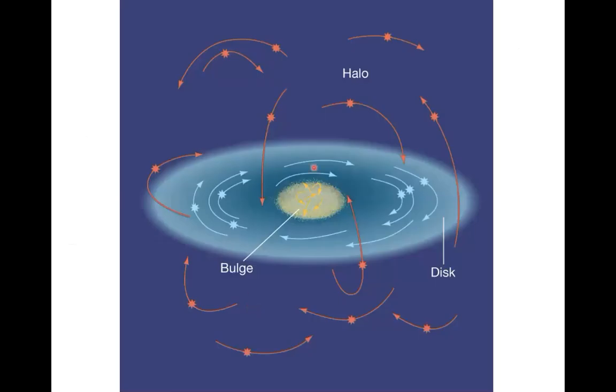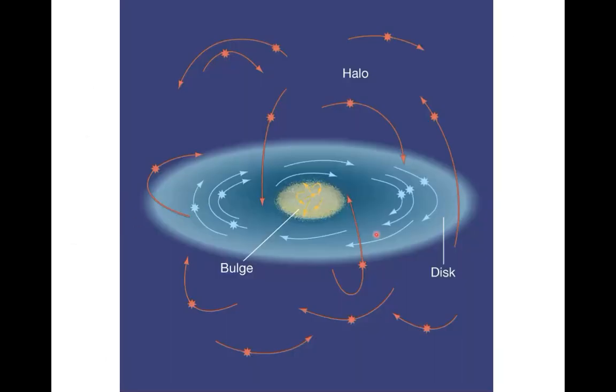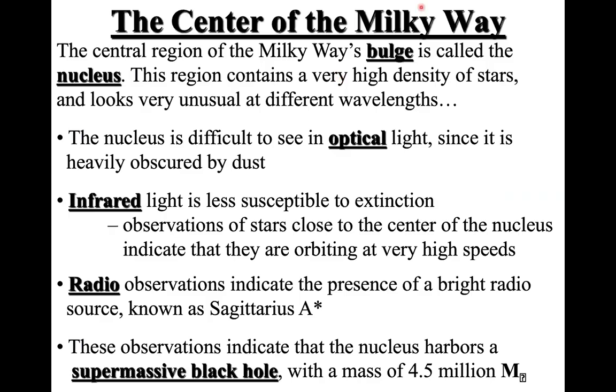So this picture again shows you everything that I have explained, and you can see that the stars, as mentioned here, in the disk, which are the stars in this light blue region, are moving in an ordered direction. But if you look at the stars in the halo and bulge, they are not in an ordered direction. They are moving randomly here and there.